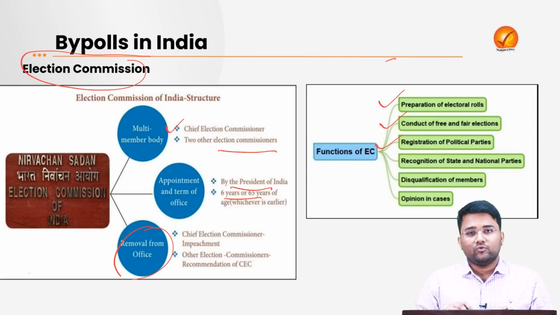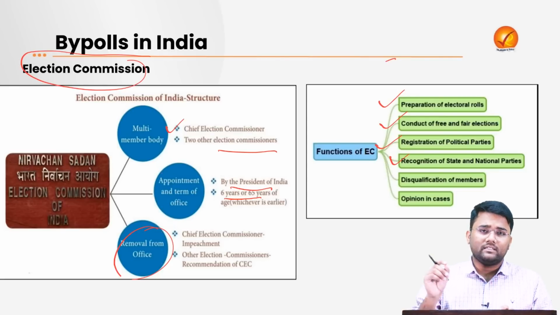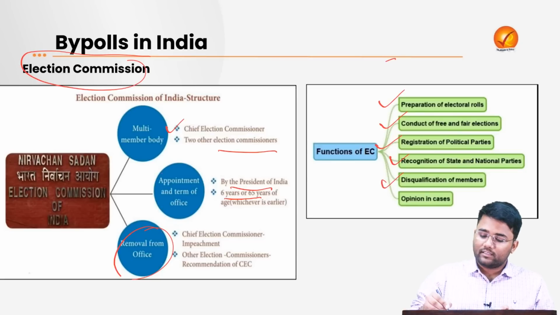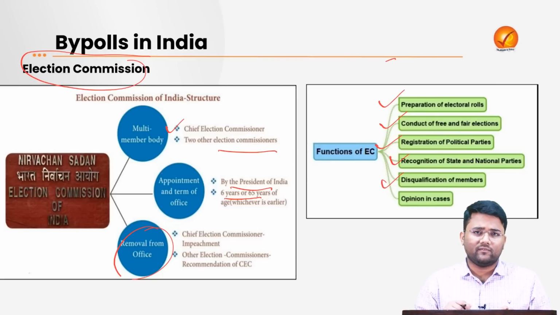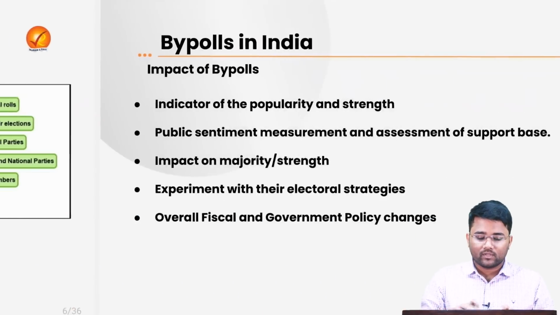Then they also look after the registration of political parties. Then to recognize the state and national parties, this function is also looked after by the Election Commission of India. Then they also decide on various aspects of disqualification of members. Their opinion is also sought in various Supreme Court case laws where they have to give their opinions.